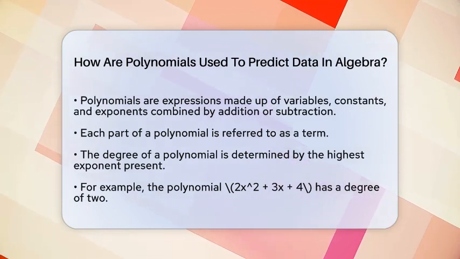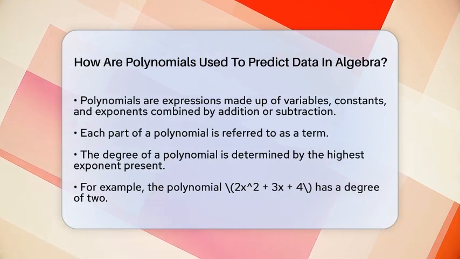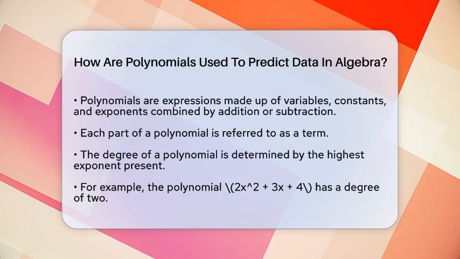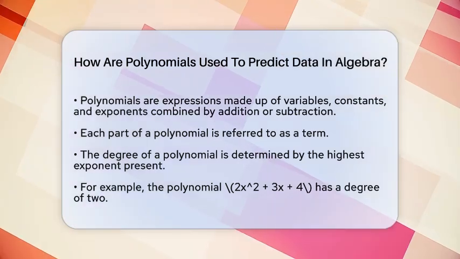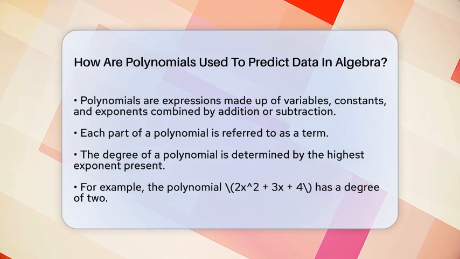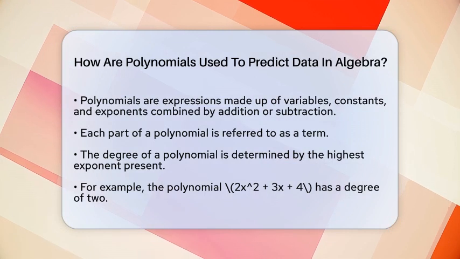Polynomials are expressions that consist of variables, constants, and exponents combined through addition or subtraction. Each part of a polynomial is called a term. The highest exponent in the polynomial tells us its degree. For example, a polynomial like 2x² + 3x + 4 has a degree of 2.